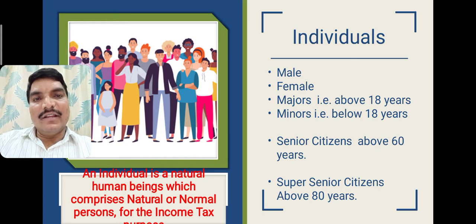Minors who earn income are also treated as individual persons as per the Income Tax Act 1961.